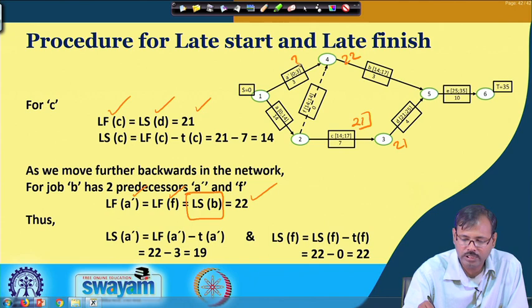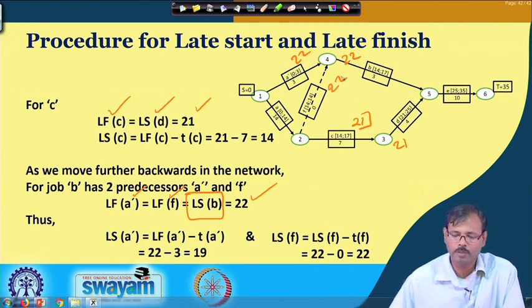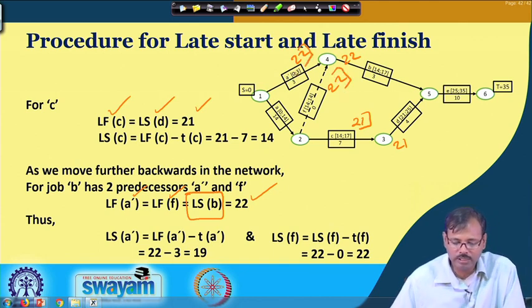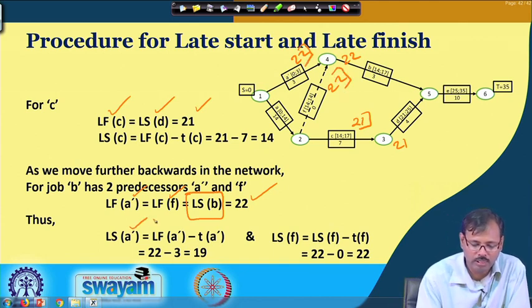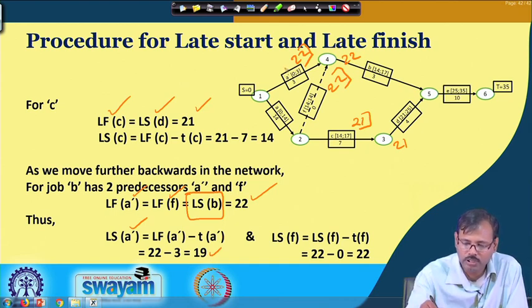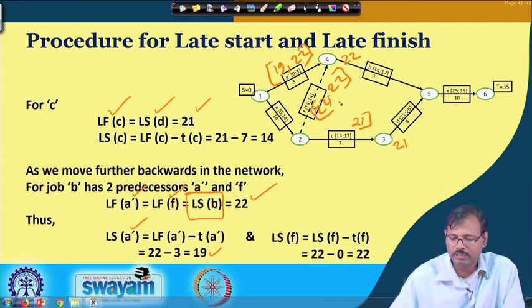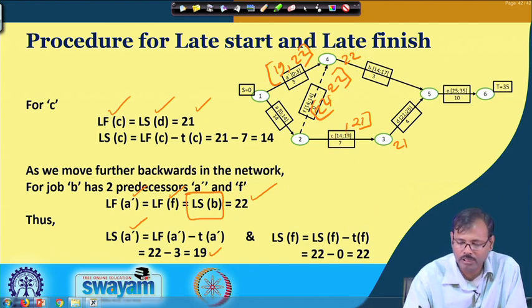So, that means the latest finishing time is 22 here, 22 here, and we can calculate the latest starting time for A is 19. This is 0, this is again coming 22, and as this is 7, the latest starting time is coming 14, because 21 minus 7 is equal to 14.